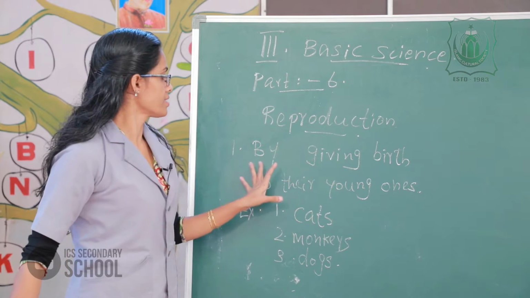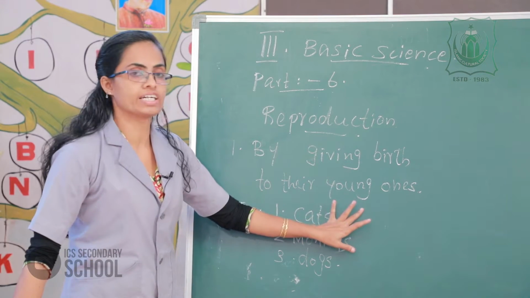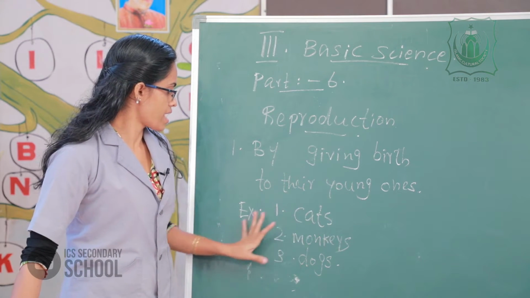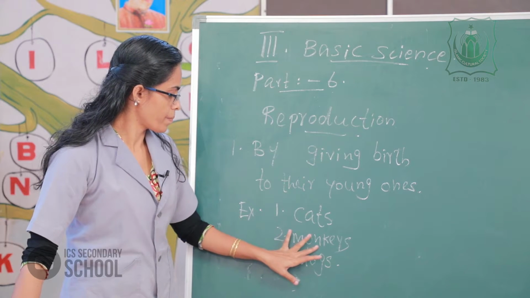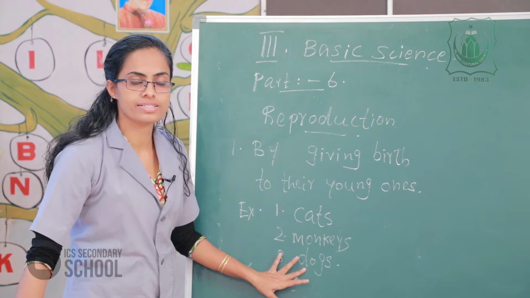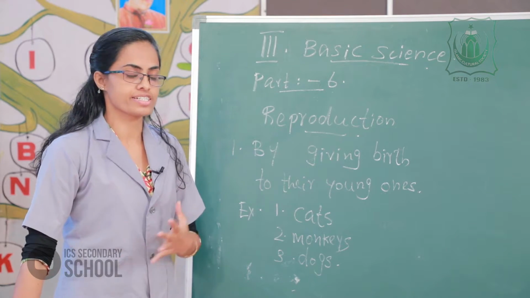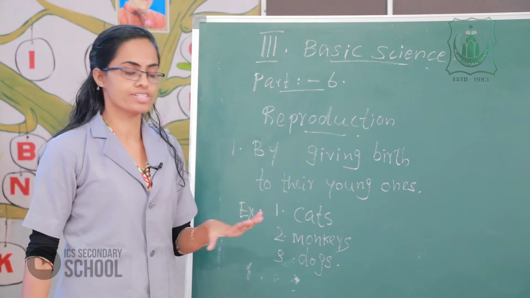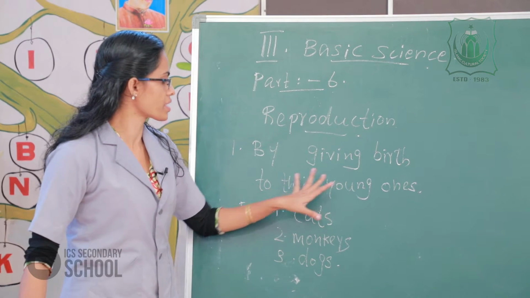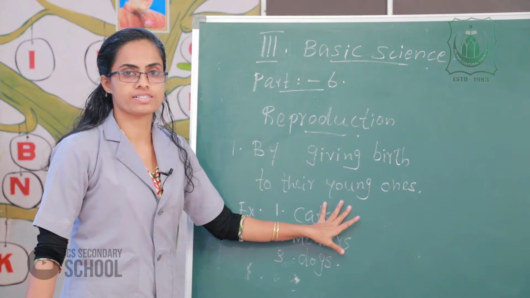Please listen here. By giving birth to their young ones. Example: cats, monkeys, dogs. These are the different examples. Can you say another example? Yes, human beings. Correct? Human beings give birth to their young ones.